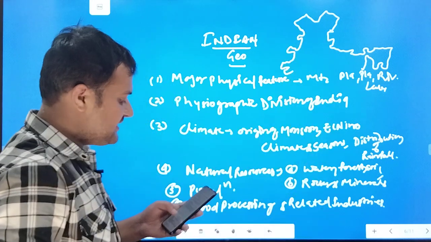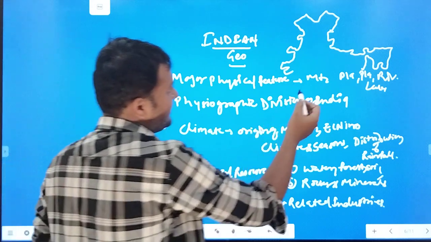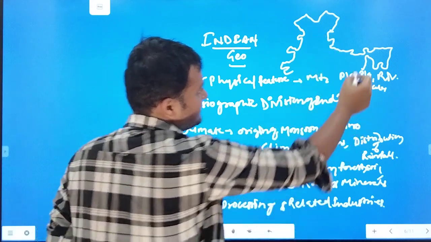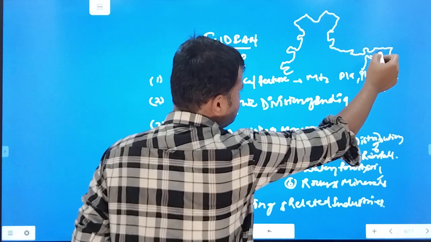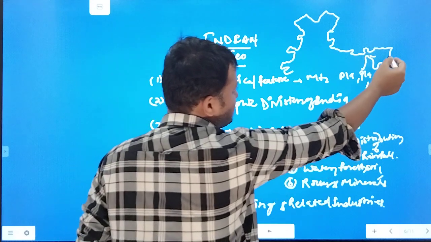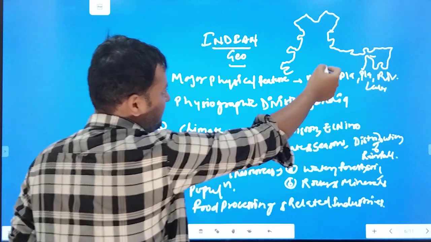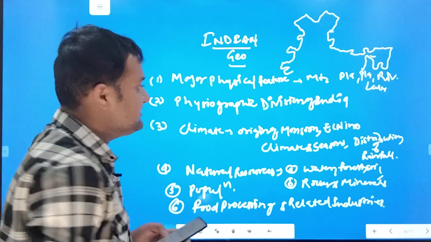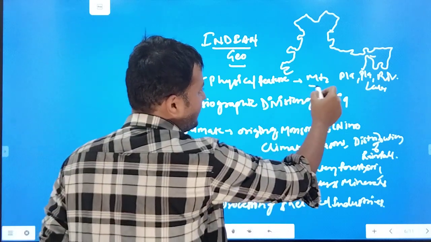So this is India. In physical features you have to understand the mountain ranges like Ladakh, Zaskar, Karakoram, then here Garo, Khasi, Jaintia, then here Abor, Mishmi, then here Naga Hills, Patkai Bum and all that. Coming down Satmala, Balaghat, then Narmada, Vindhya, Aravali Hills. You have to understand whatever mountain ranges are there.